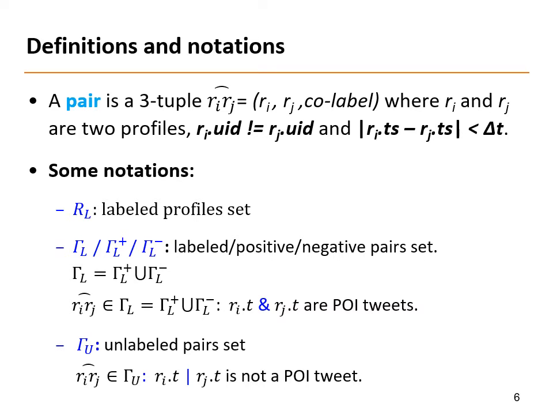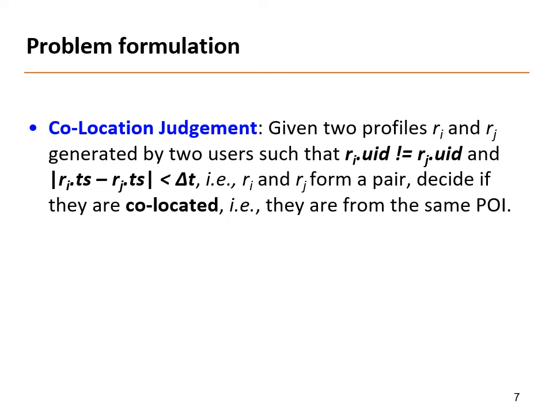We use gamma L minus, gamma L plus, and gamma U to denote the sets of negative, positive, and unlabeled pairs, respectively. Specifically, the labeled pairs set gamma L is equal to the union of gamma L minus and gamma L plus. With the above definitions and notations, we can formulate our research problem of co-location judgment. Given two profiles Ri and Rj generated by two new users, such that Ri and Rj form a pair, suppose that the two profiles' PIDs are unknown. Decide if they are co-located, in other words, if they are from the same POI.